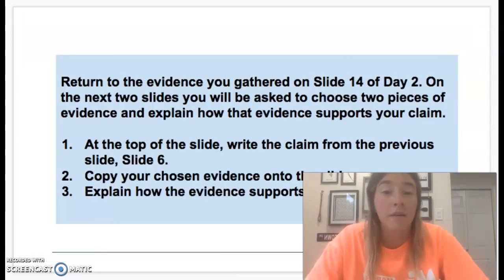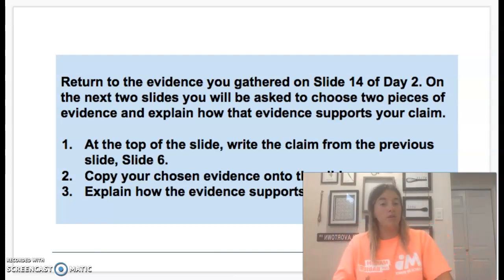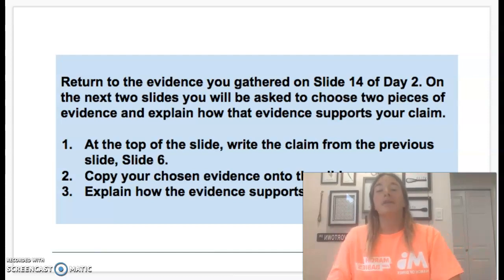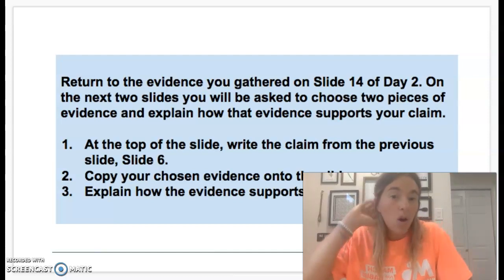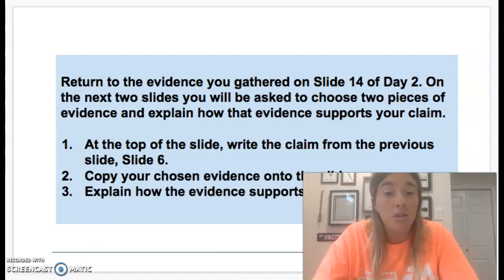So return to the evidence you gathered on slide 14 of day 2. Day 2 is yesterday. For those of you who might be confused because Wednesday was day 3, that's day 2 because we weren't here Monday. On the next 2 slides, you will be asked to choose 2 pieces of evidence and explain how that evidence supports your claim. At the top of the slide, write the claim from the previous slide, slide 6. Copy your chosen evidence onto the slide and explain how the evidence supports your claim.